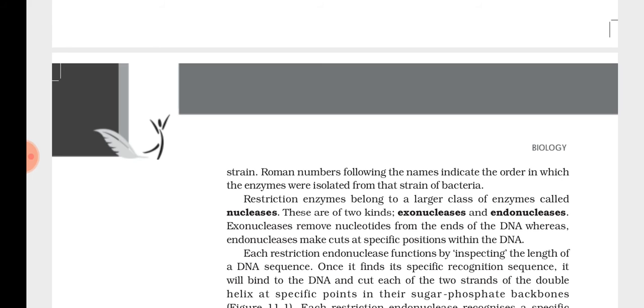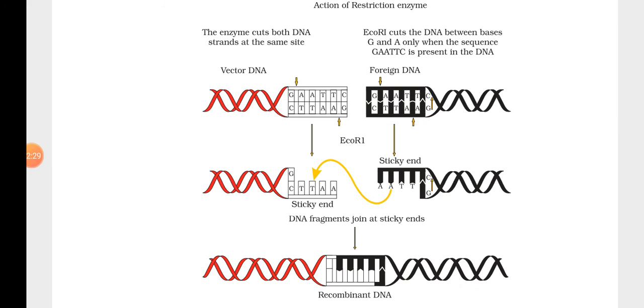Understood? So depending upon that, the Roman letter will change. Is it clear? So this is the conventional method of naming the restriction endonucleases. Restriction endonucleases inspect the DNA and find a particular palindromic sequence. Then they cut the DNA at the same site. So if you use the same kind of restriction endonuclease, they will find their particular palindromic sequence and then cut the DNA at specific sites.